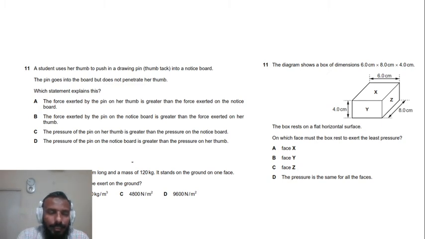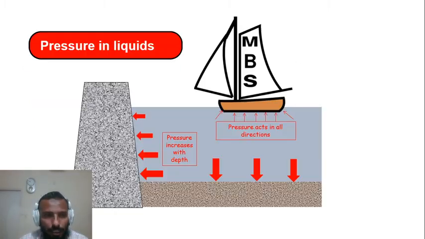So you see that this formula P is equal to F over A will give you a quite clear way to get the right answer. So please keep the formula in your mind, keep the relation in your mind, that how pressure depends upon the force and pressure depends upon the area. Alright, as I said earlier, we are discussing this formula under the heading of pressure in solids. So mostly this formula is used for solids, but does pressure relate to solid only? No, pressure is present in liquids, pressure is present in fluids, pressure is present in gases. So let's go to the pressure in liquids.